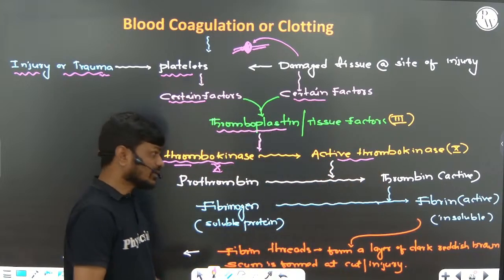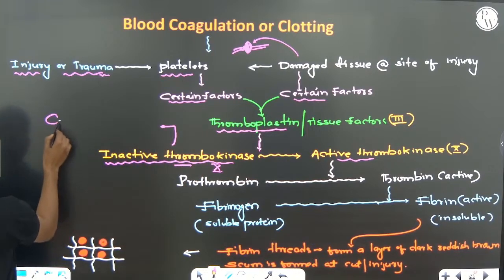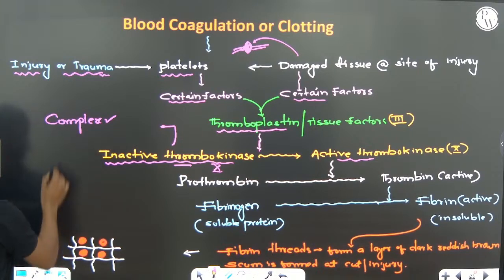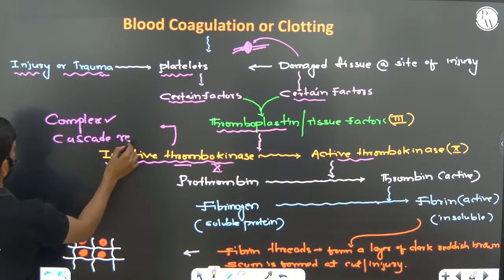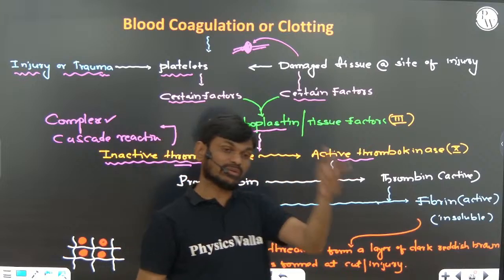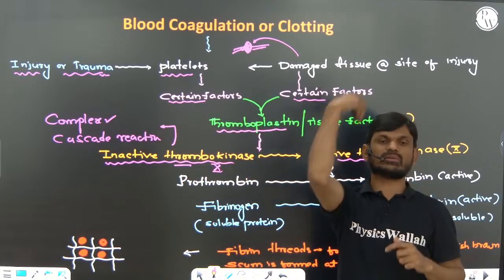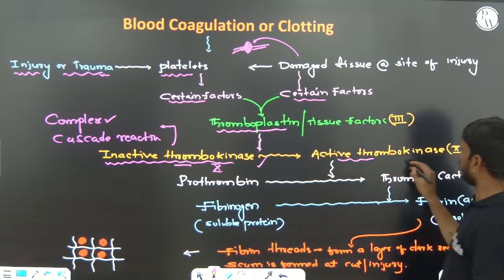The formation of thrombokinase, a complex enzyme, requires a cascade of reactions. One reaction activates another reaction, which activates another, and finally we get the active form of thrombokinase.